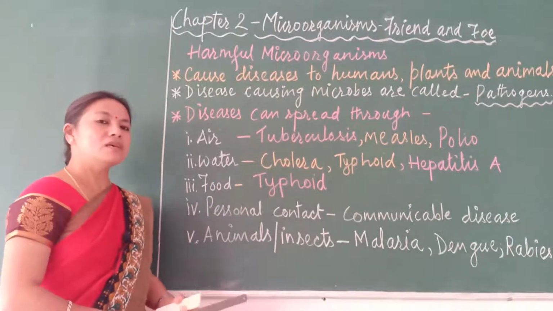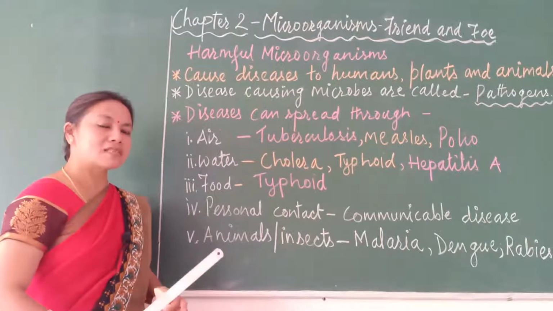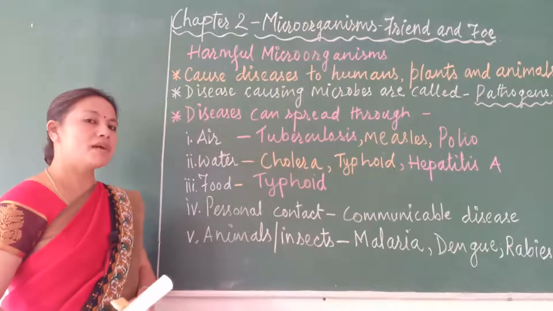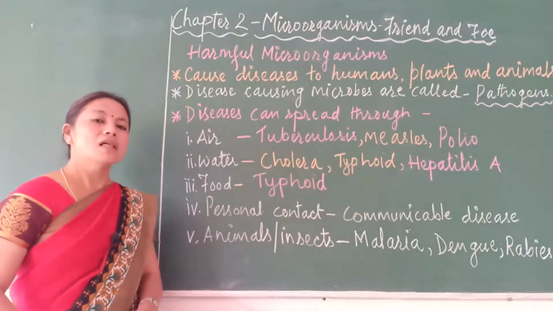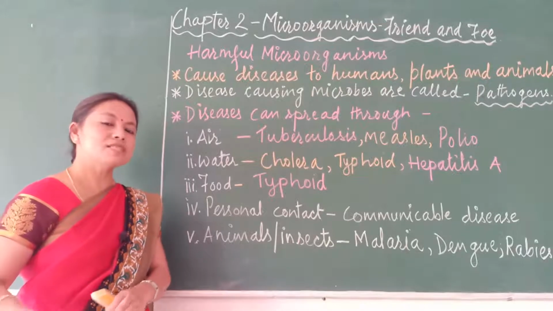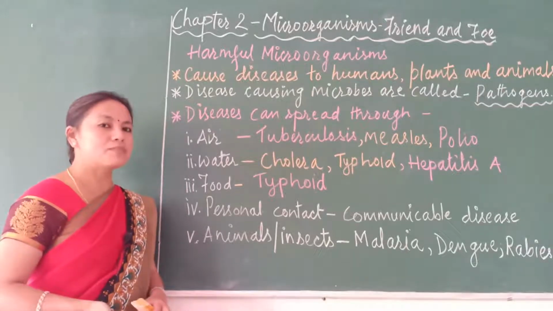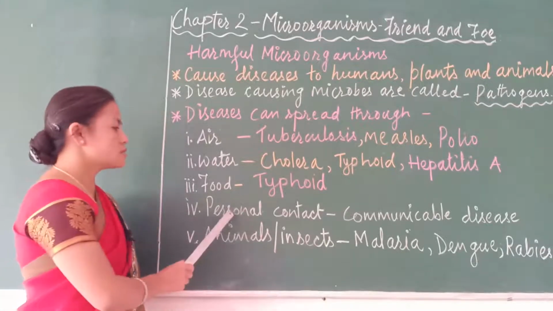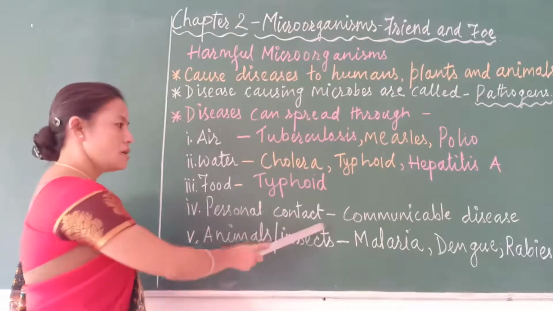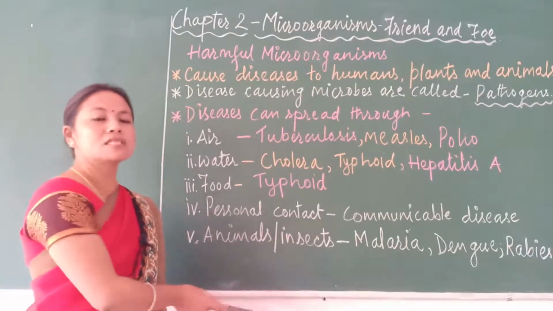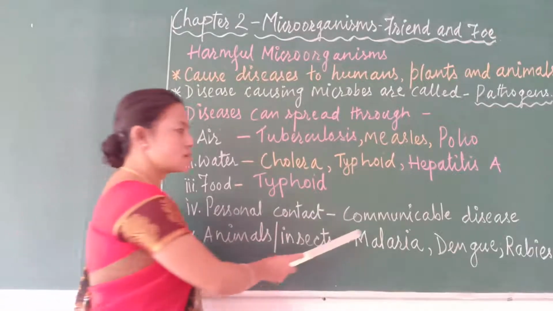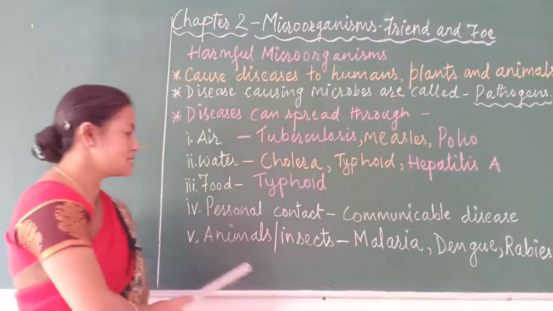If we come in close contact with a person who is already sick, the microorganism which is making the person sick may be transferred to the healthy person also. Those kinds of diseases which spread through personal contact are called communicable diseases.